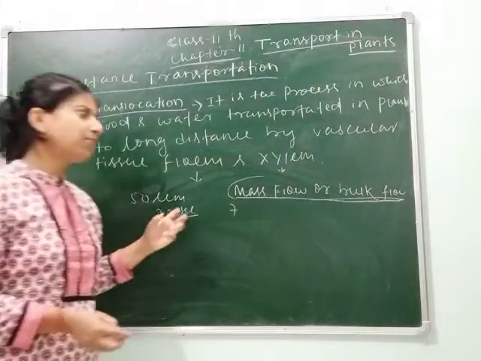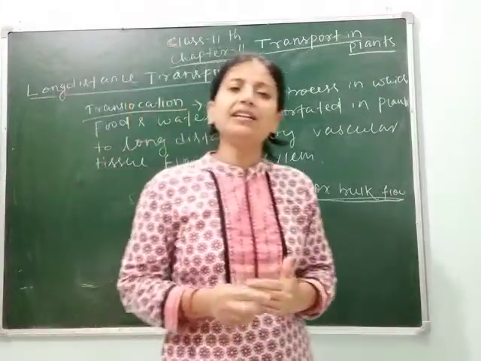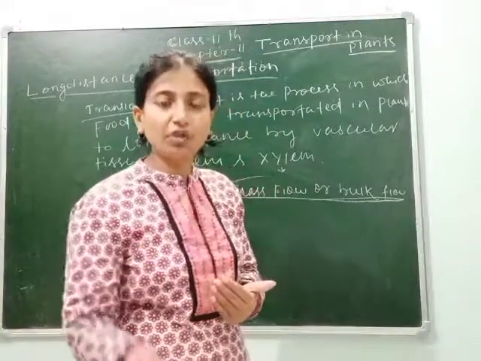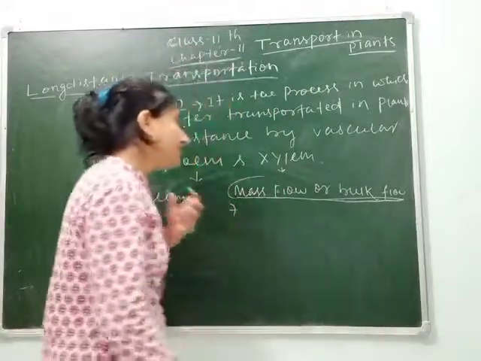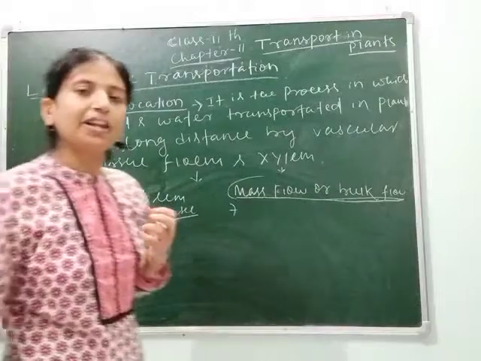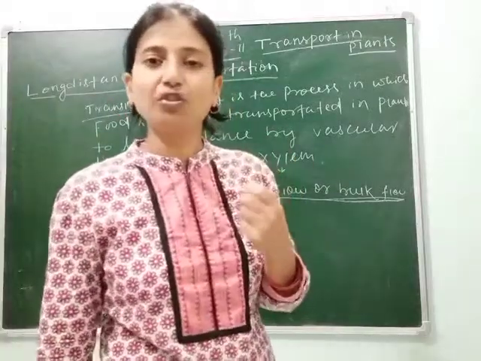So again, for mass flow and bulk flow, the pressure gradient and the solute gradient are most important. Here is the relation between water potential, pressure potential and solute potential.